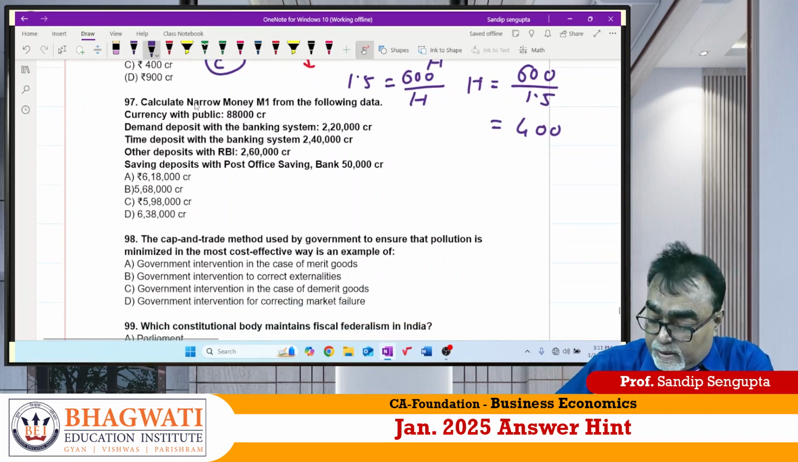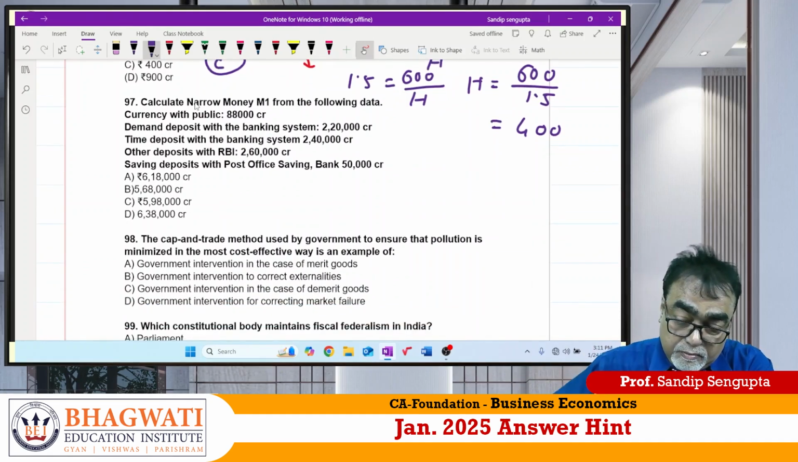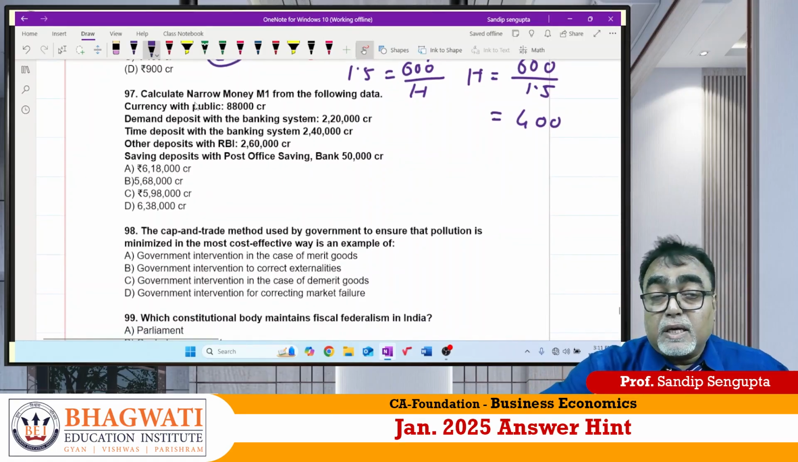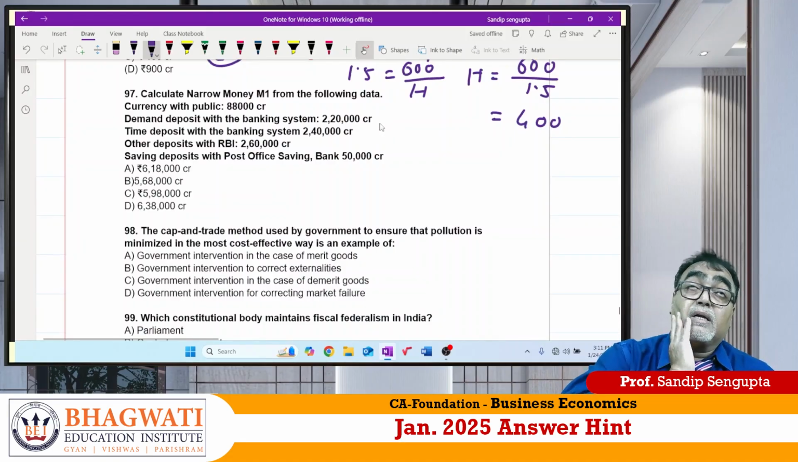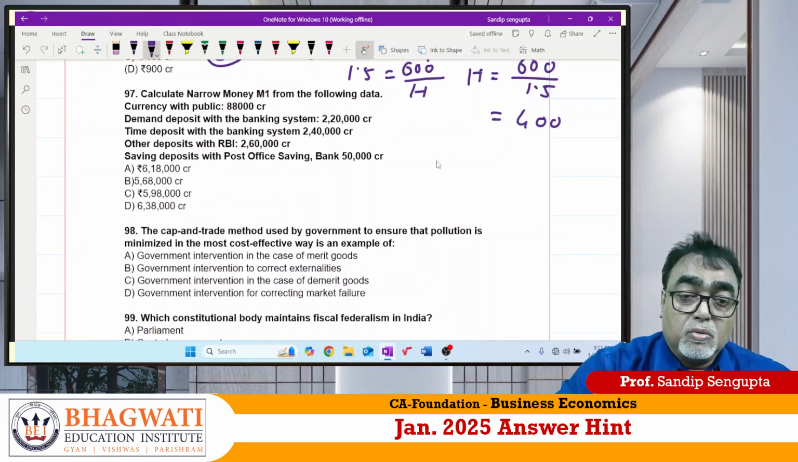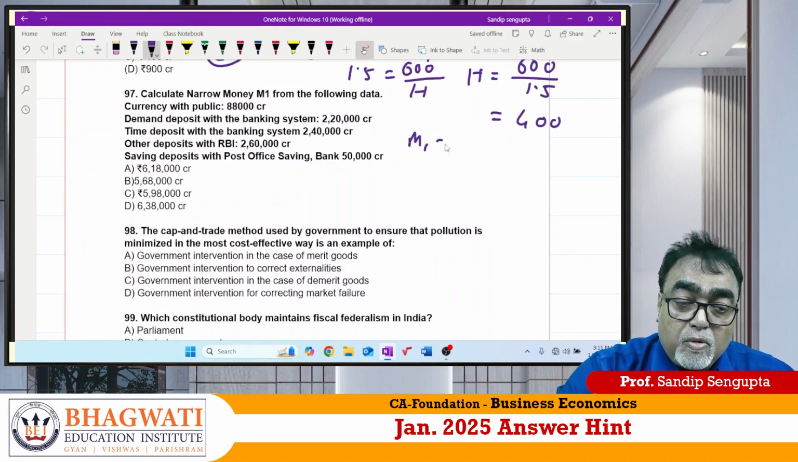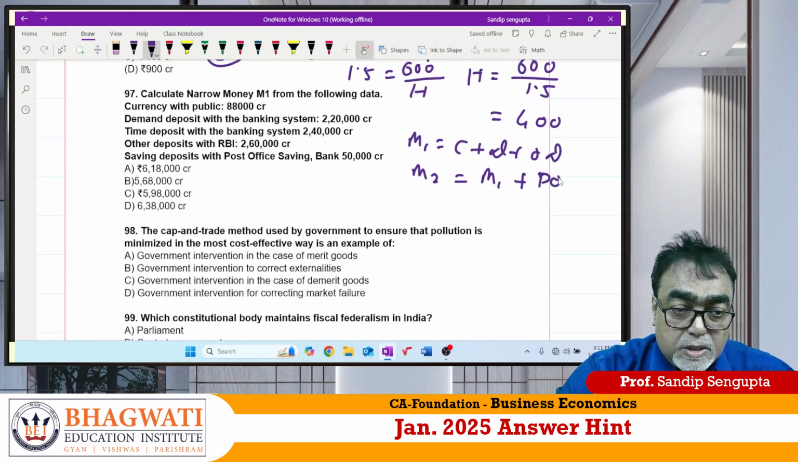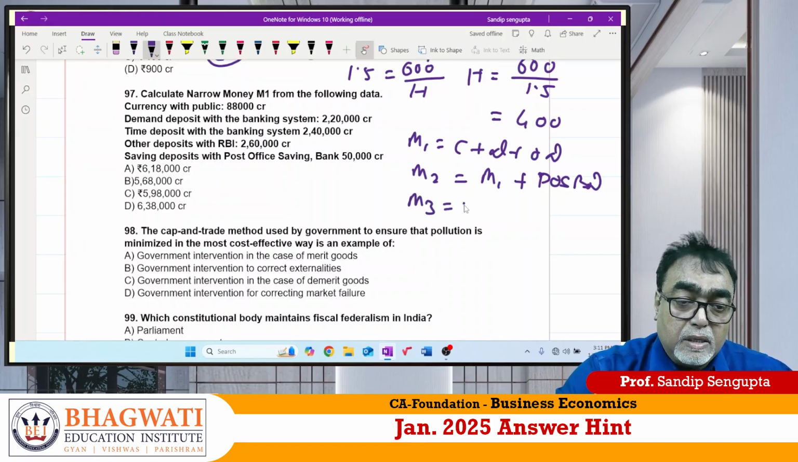Now 97. Narrow money. There are different types of concepts. It has come from the money chapter, unit 2. Narrow money means M1, C plus D plus OD. Then M2, M1 plus POSBD, Post Office Savings Bank Deposit. Then M3, M1 plus time deposit.